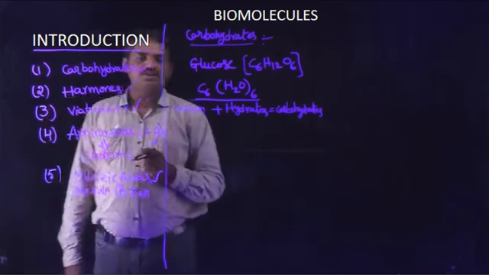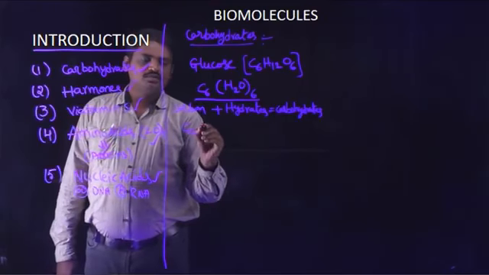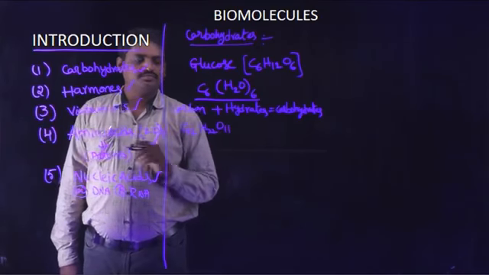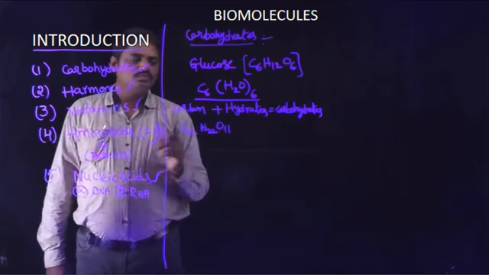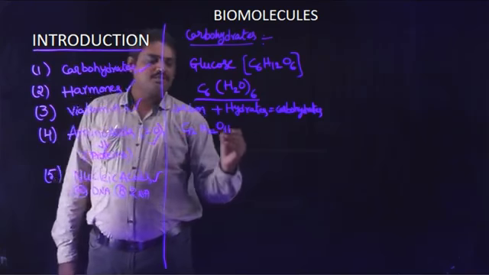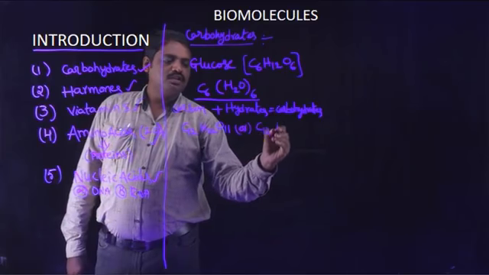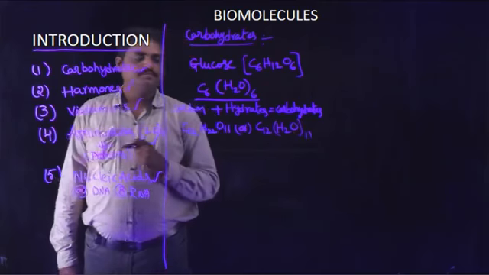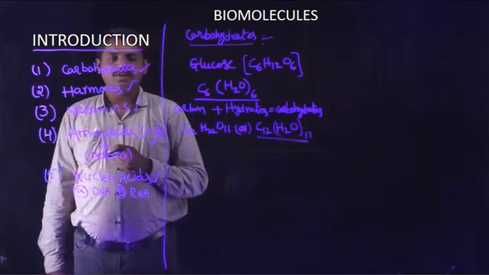Another example is sucrose, C12H22O11, which can be written as C12(H2O)11. This means carbon is bound with water molecules.